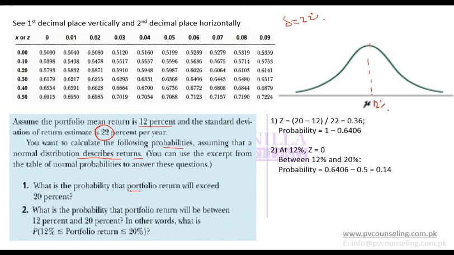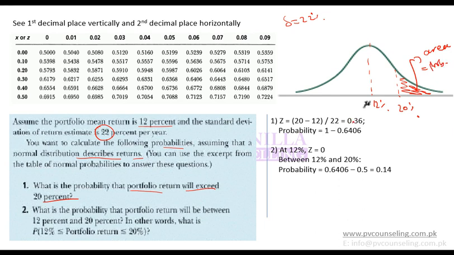What is the probability that portfolio return will exceed 20%? This is 12%. 20% is maybe here. So they are asking you about the probability that return will exceed 20%. That means it will be on the right hand side of 20%. So they are asking you about this area. This area is the probability.